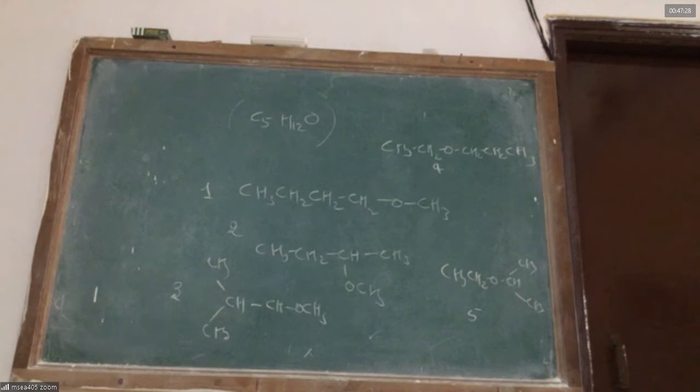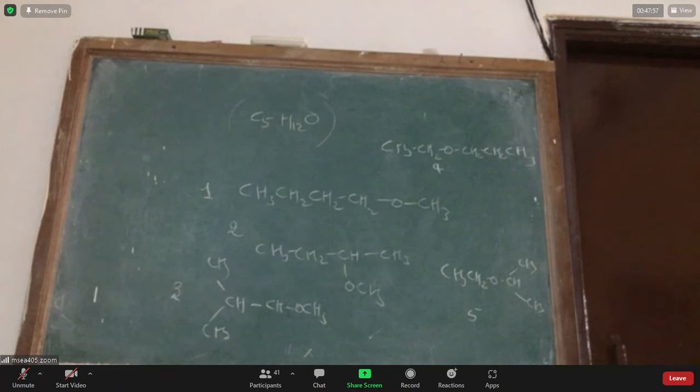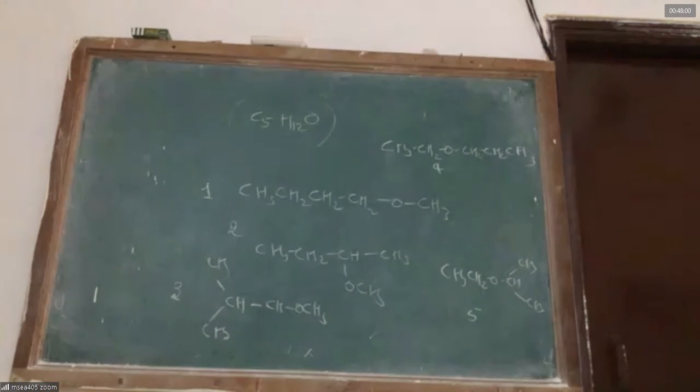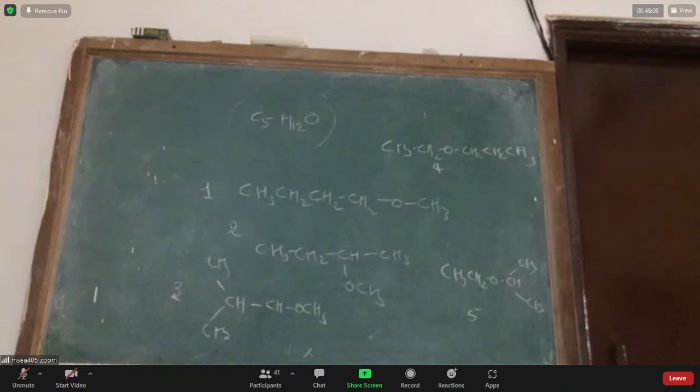I can see that 5 types of ethers are possible with the formula C5H12O, and all the ethers, which are 5 in number, cannot react with sodium. All the 8 which have the OH group can react with sodium. And in those alcohols, any alcohol that has 3 alpha hydrogens, which is not a tertiary alcohol, can give the iodoform test. So I can clearly see only 2 alcohols corresponding to the formula C5H12O can give the iodoform test. The 5 ethers of formula C5H12O cannot react with sodium. All the 8 alcohols can happily react with sodium to give hydrogen.